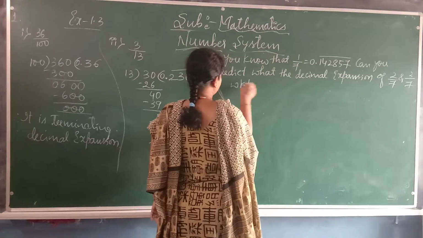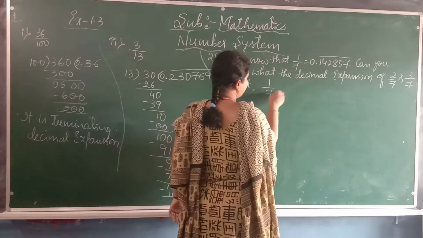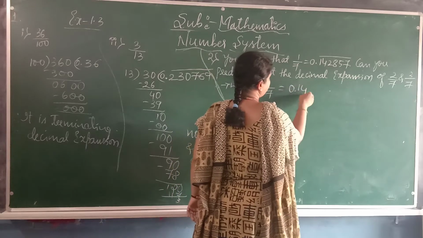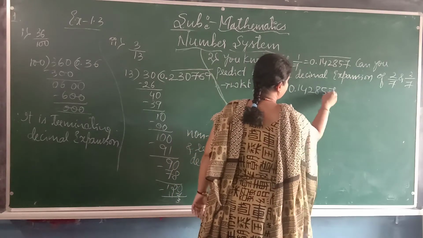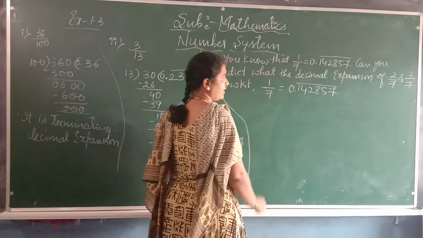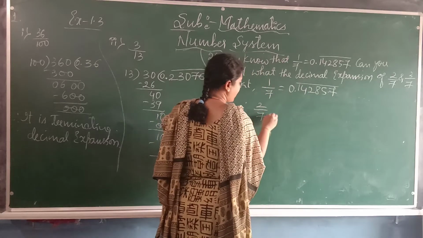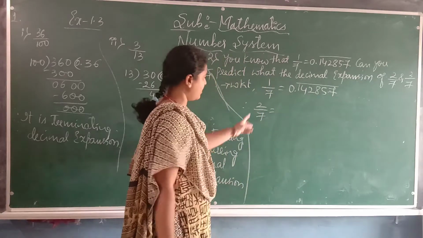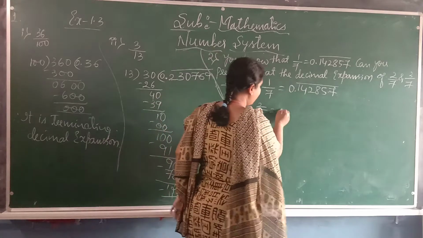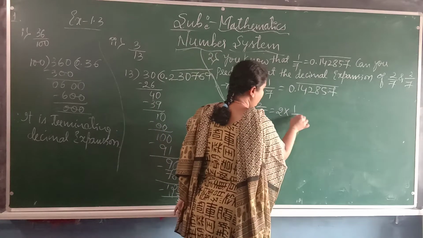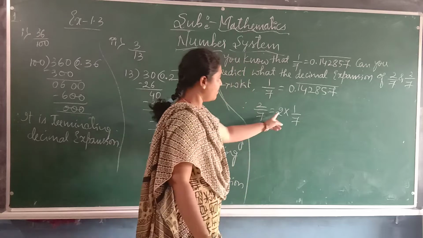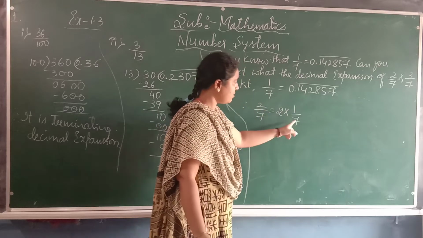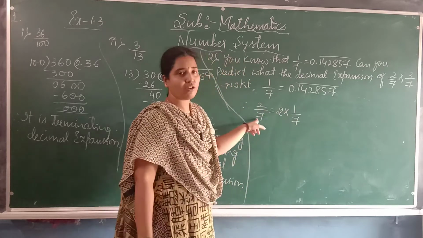We know that 1 by 7 equals 0.142857, as given. Therefore, we have to write the value of 2 by 7. We can write 2 by 7 as 2 into 1 by 7, because 2 ones are 2, divided by 7, we will get the original form only.